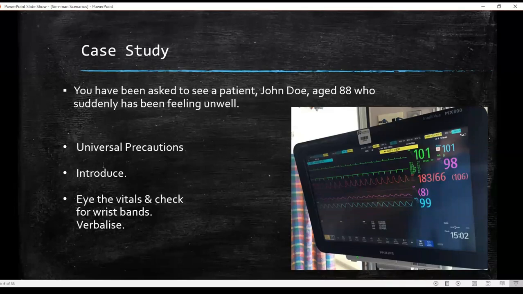Excuse yourself for a second. Tell your patient, if you can give me 1 second, I'm just going to quickly have a check of your vitals. Eye the monitor. There is most probably going to be a monitor there. So eye the vitals. Check the patient generally.